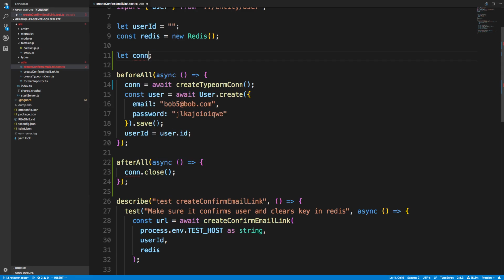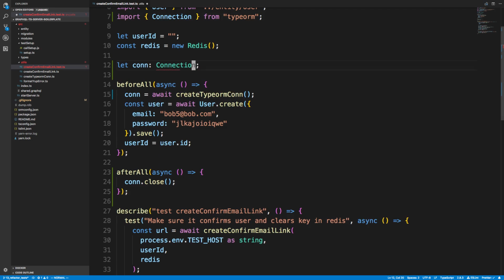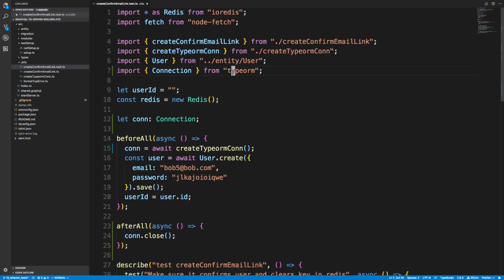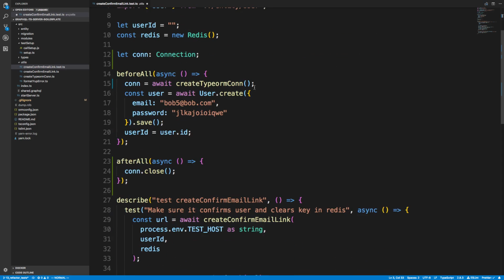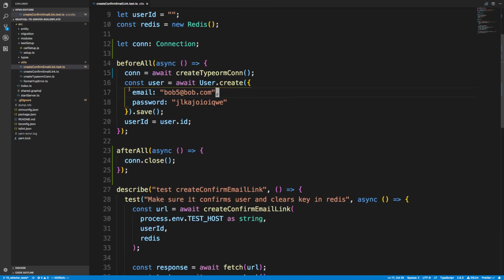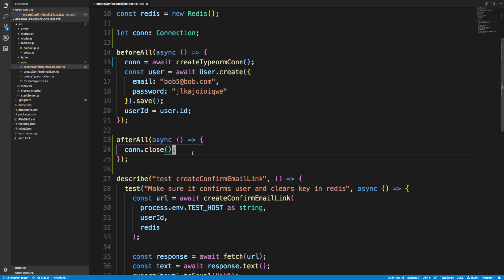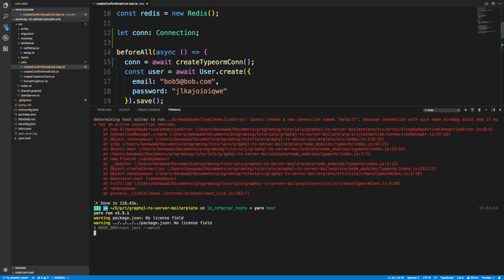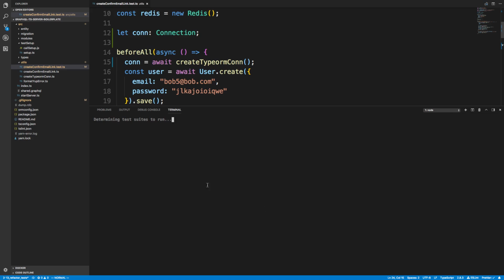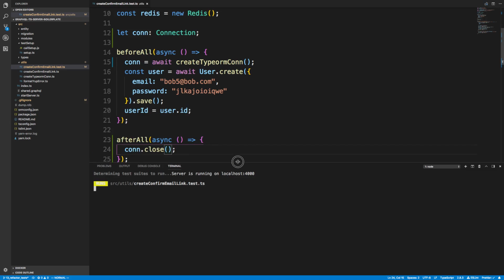And I'm going to make this the type Connection. So that's coming from typeorm. And I like to have my absolute imports first, so I'll move it up there. Okay, so this does not fix it though. I don't know if it ran again, but I can just run it myself and see what happens. It should give us the same error.